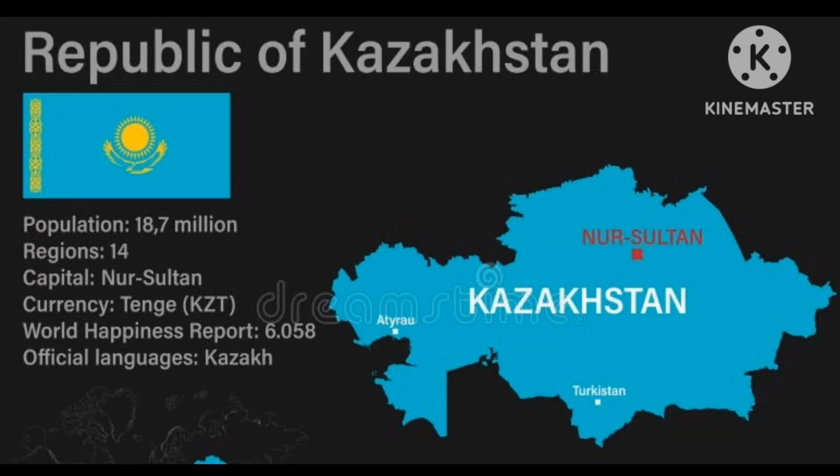The next country is Kazakhstan. The capital of Kazakhstan is Nur-Sultan or Astana. The currency is the Tenge, T-E-N-G. The Tenge is the currency of Kazakhstan. The official language is Kazakh, and the world map is also on the screen.